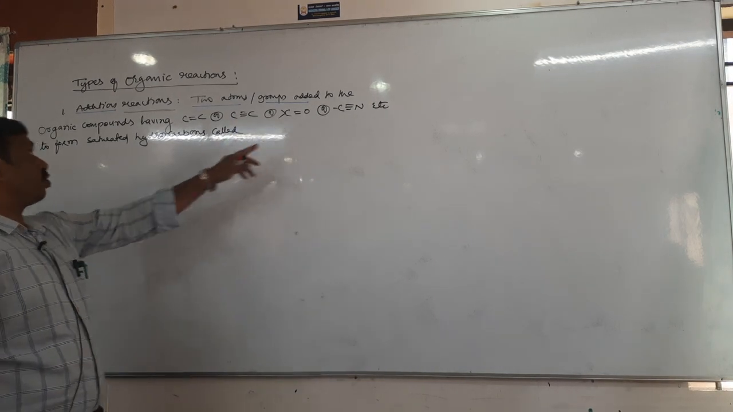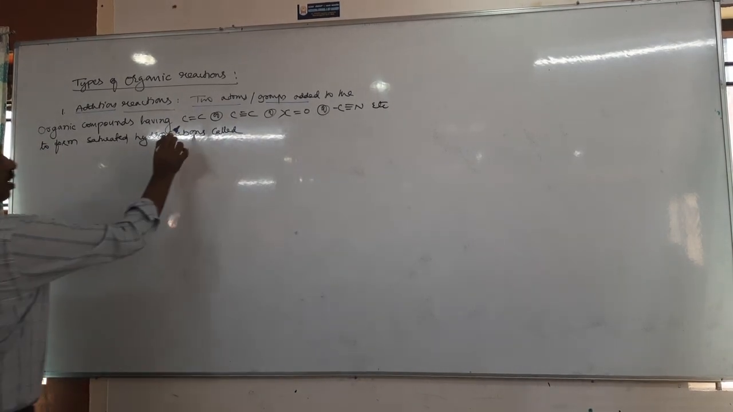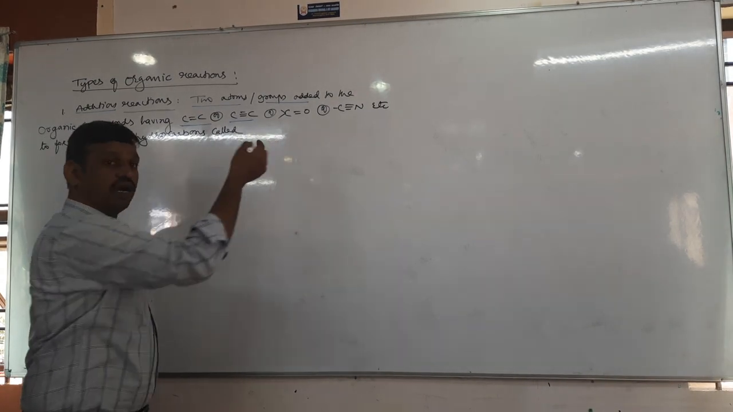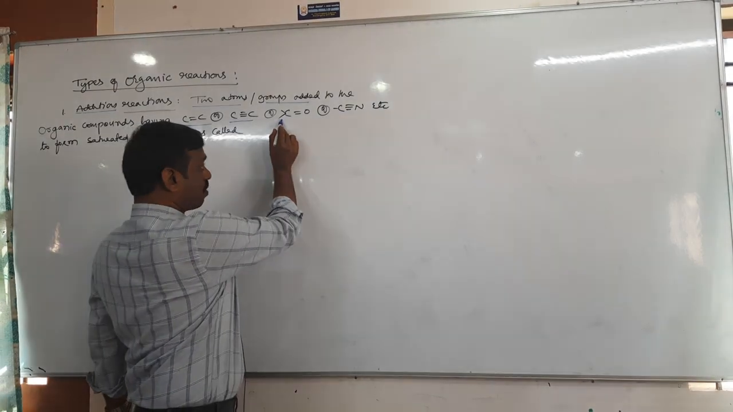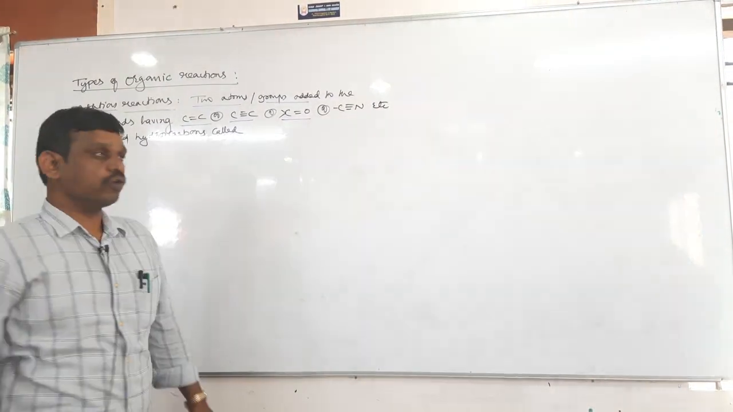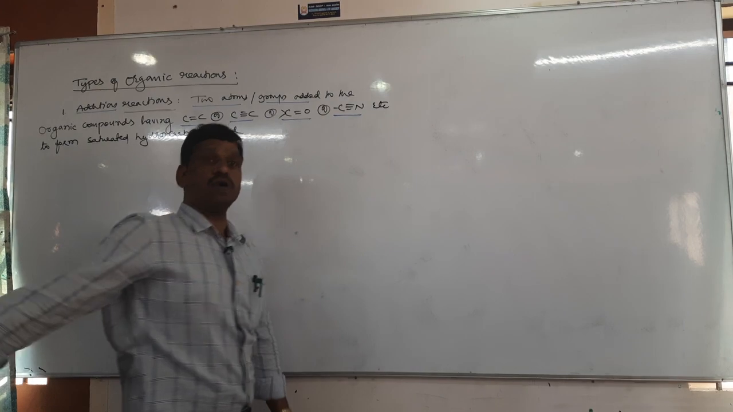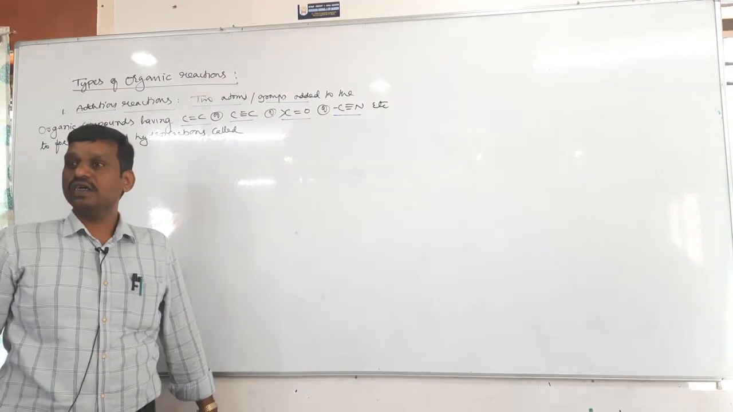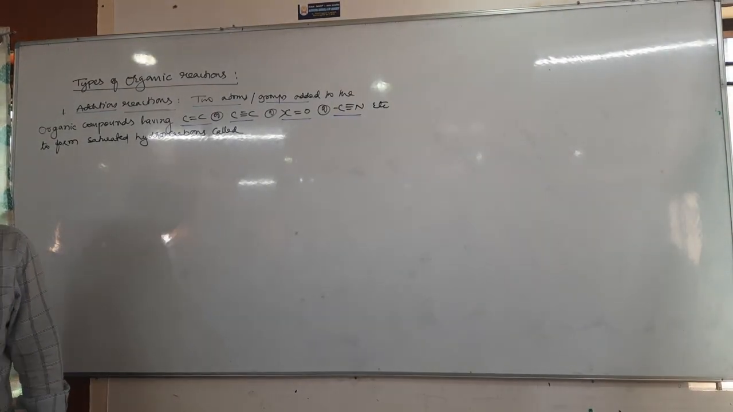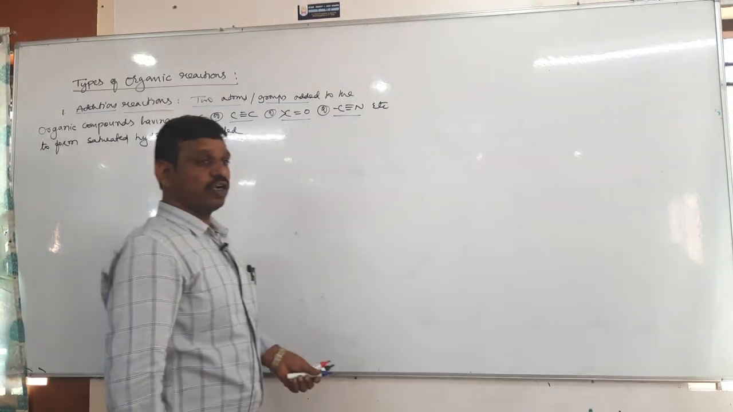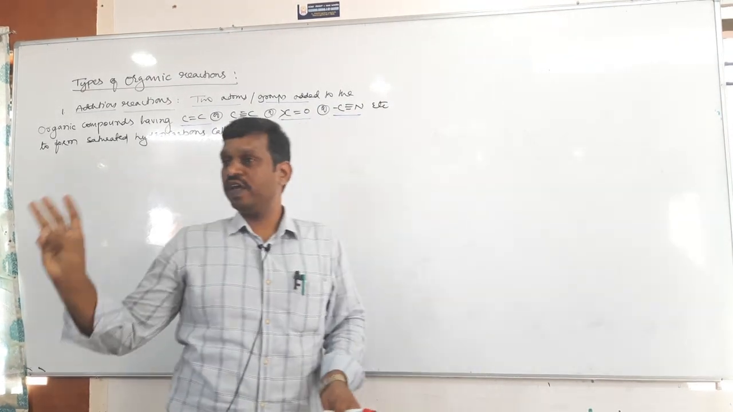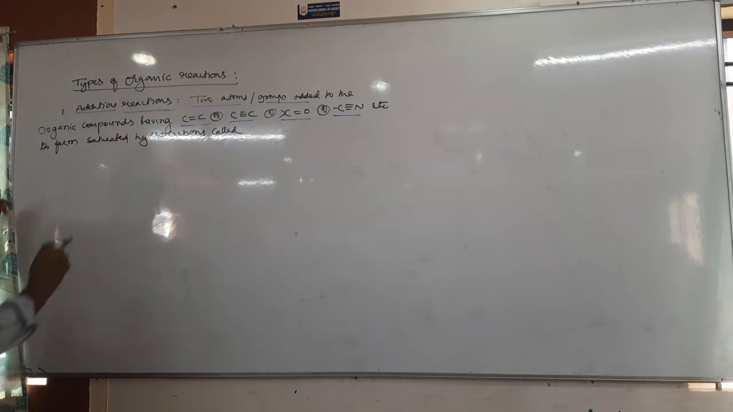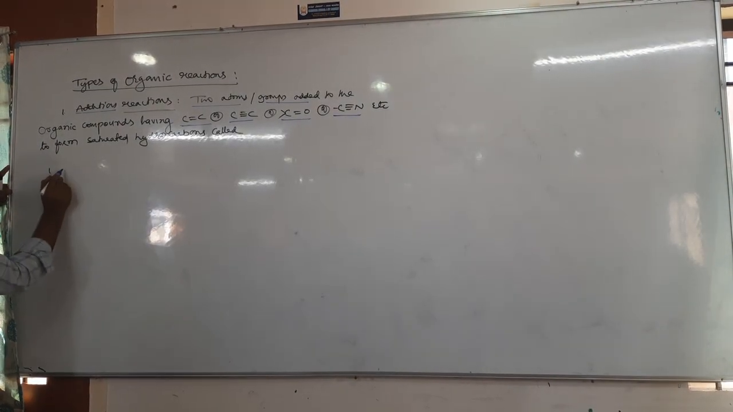So in addition reactions, there is an addition of 2 atoms or 2 groups added to the organic compounds having carbon-carbon double bond, that means alkene, carbon-carbon triple bond, alkyne, carbon-oxygen double bond, aldehydes and ketones, and carbon-nitrogen triple bond, cyanides, to form a saturated hydrocarbon, called addition reactions. Then addition reactions are further classified into three types. 1. Electrophilic addition. 2. Nucleophilic addition. 3. Free radical addition.